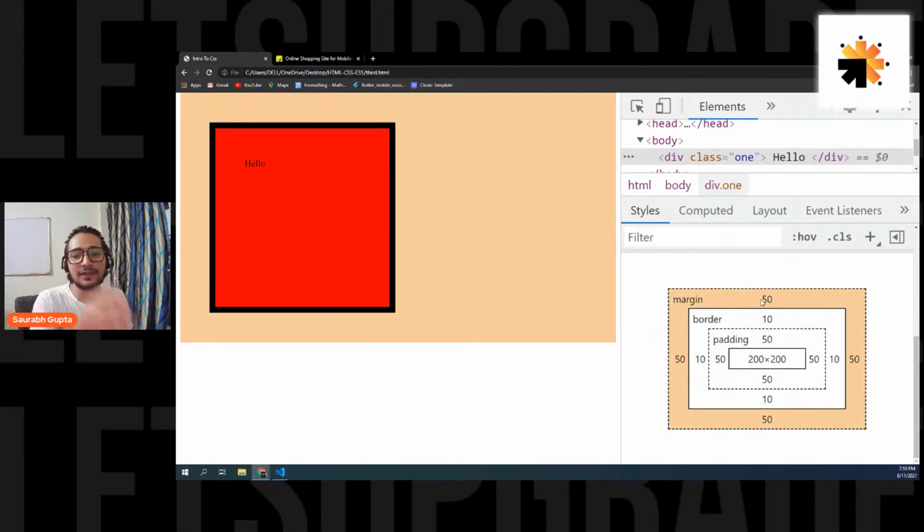But if you see this, a 50 pixel margin is applied on the top, on the left, and on the bottom. Don't worry about the right, I'll explain that. But remember that on the right also, the margin of 50 is applied. Is that clear, everyone? So margin is just like padding, but it's invisible. So it looks like a gap and you get a feeling the element is moving, but the element is not moving. You're simply adding an invisible size all around the element. Are we clear? Please tell me, are we understanding margin, everyone? And don't worry, you can see the right margin is going towards the end. Why it is going, I'll also tell you that.